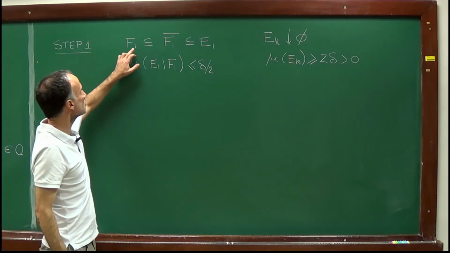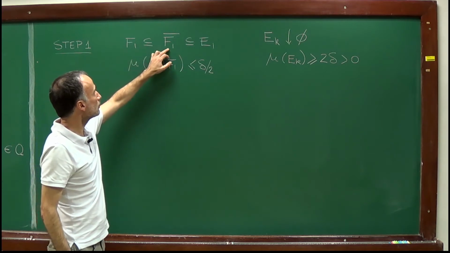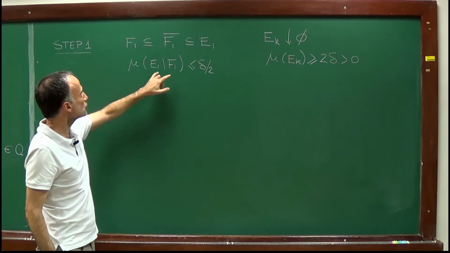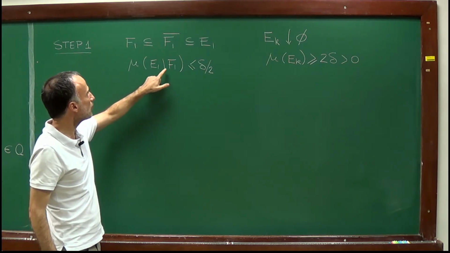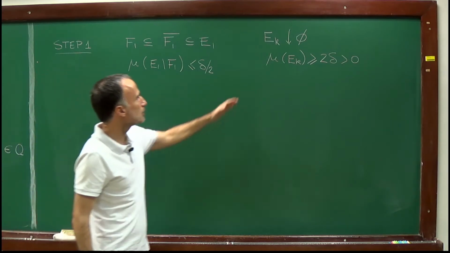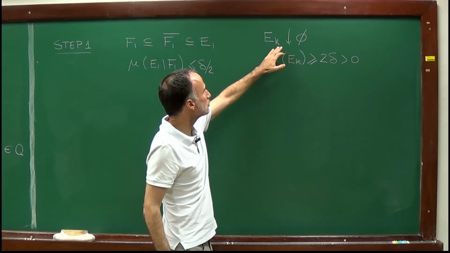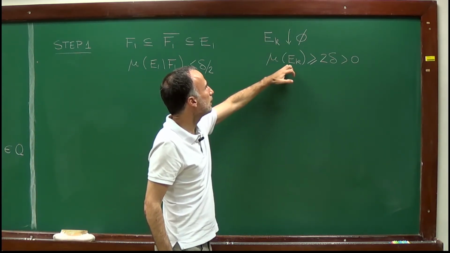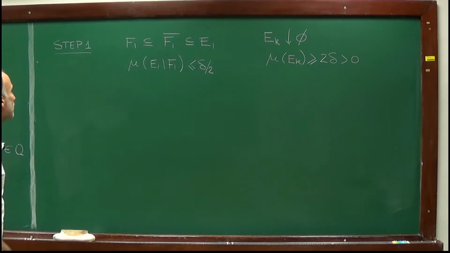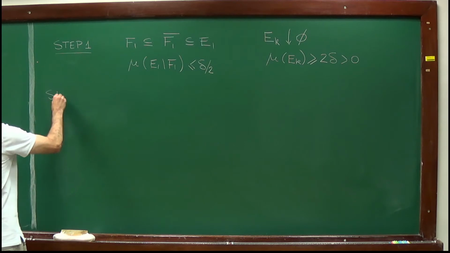In step 1, we constructed a set F1, whose closure is contained in E1. And this set F1 was chosen in such a way that the measure of E1 minus F1 is less or equal than delta over 2. And here I just remember that E_k is a sequence which is decreasing, but whose measure is always bounded above by 2 delta.